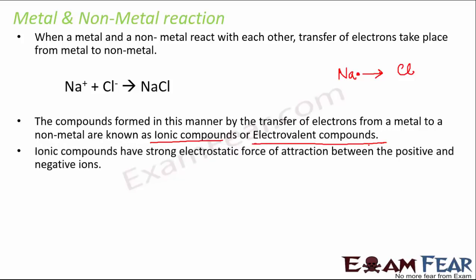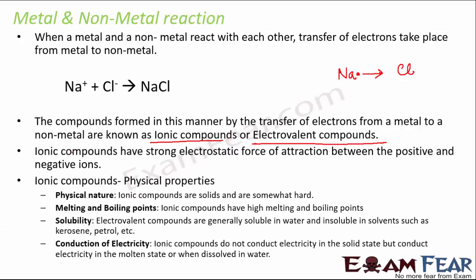So if you look at the properties of these compounds, you see that these compounds are generally solid and quite hard, because the bonds in such compounds, that is the ionic bonds, have quite a strong force of attraction. They also have high melting and boiling points. When you talk about solubility, they are generally soluble in water, but they are insoluble in other solvents like kerosene, petrol, etc. They do not conduct electricity in the solid state, but can conduct electricity in the molten state or when dissolved in water. So these are some of the properties of ionic compounds. Sometimes you are asked questions like, what are the differences between ionic compounds and covalent compounds?